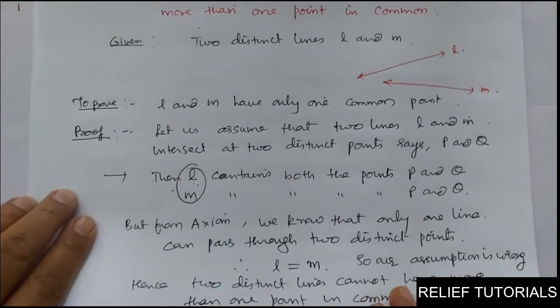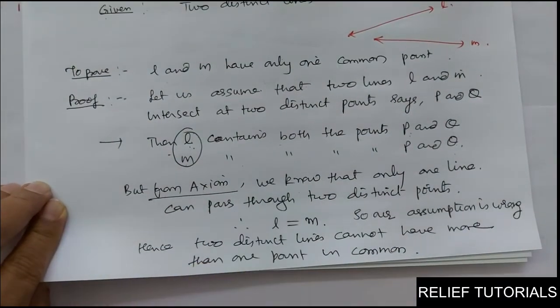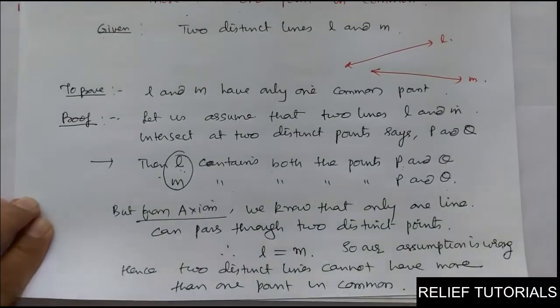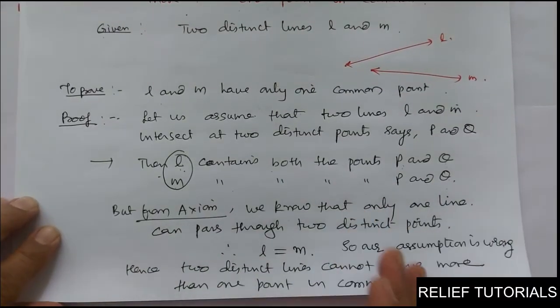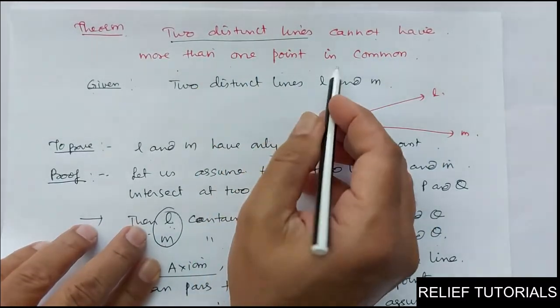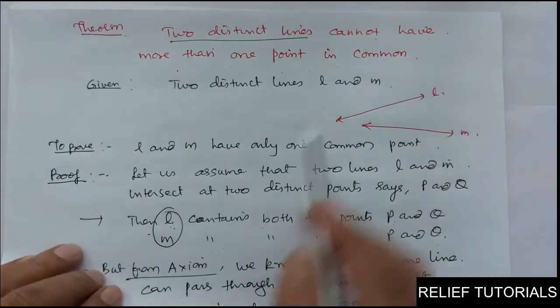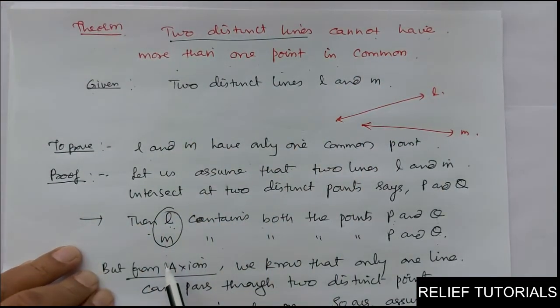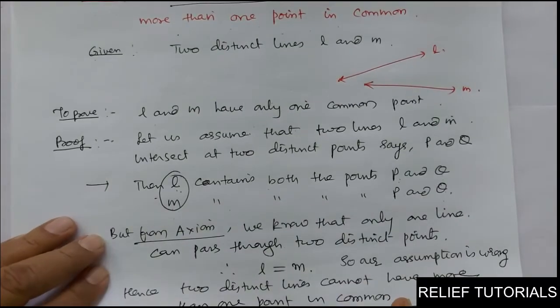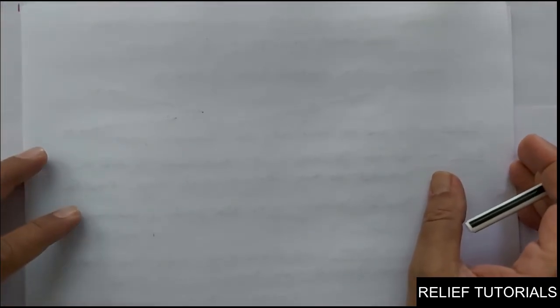This theorem we have proved by using axiom or postulate 1. So in this way, Euclid has proved some statement. This type of statement Euclid has proved: the two distinct lines cannot have more than one point in common. So this statement was proved by using some axioms and postulates. Is it clear? And he has deduced some result. As a result, it is called a theorem. Clear? Now, so this is a theorem.